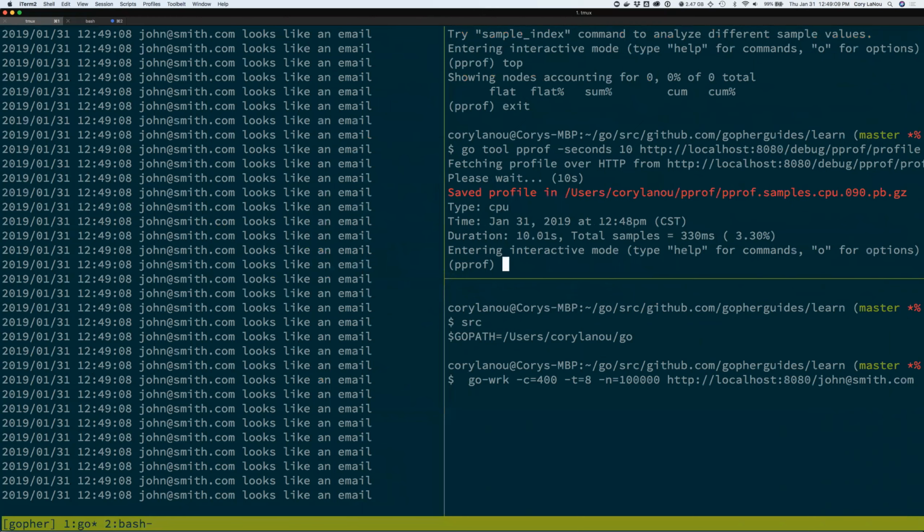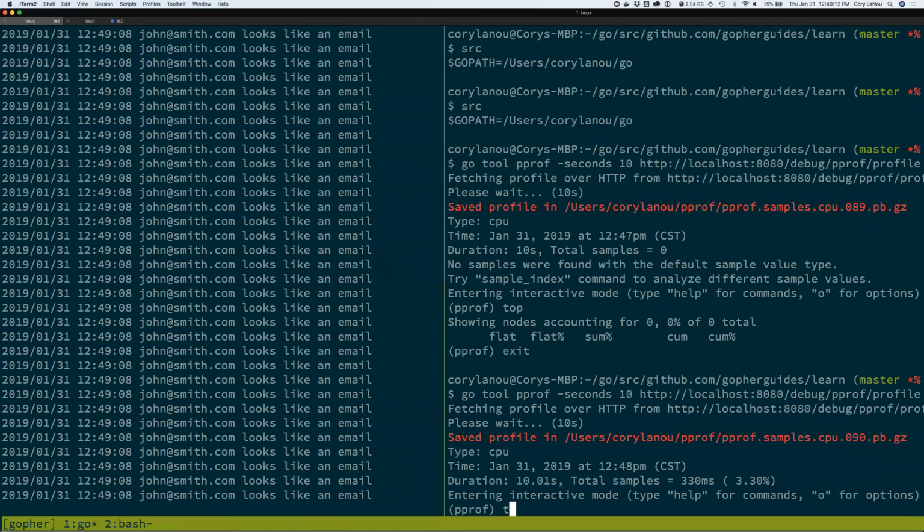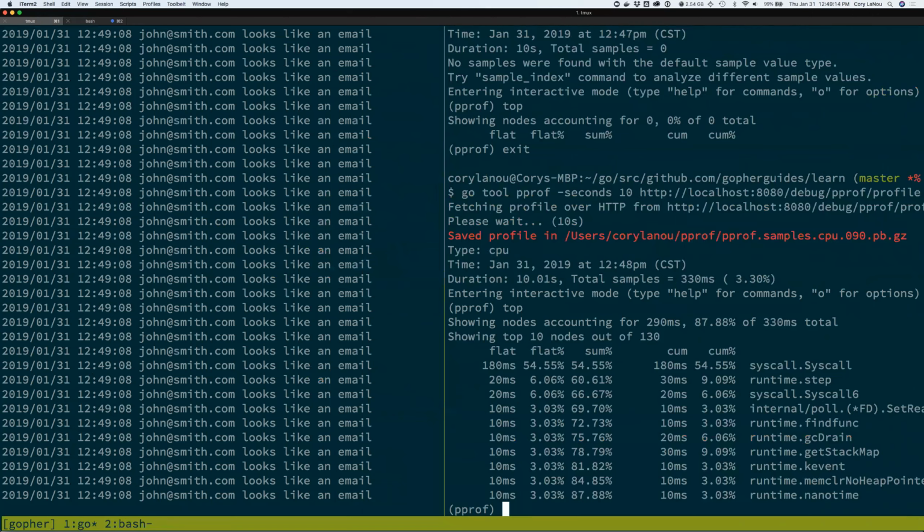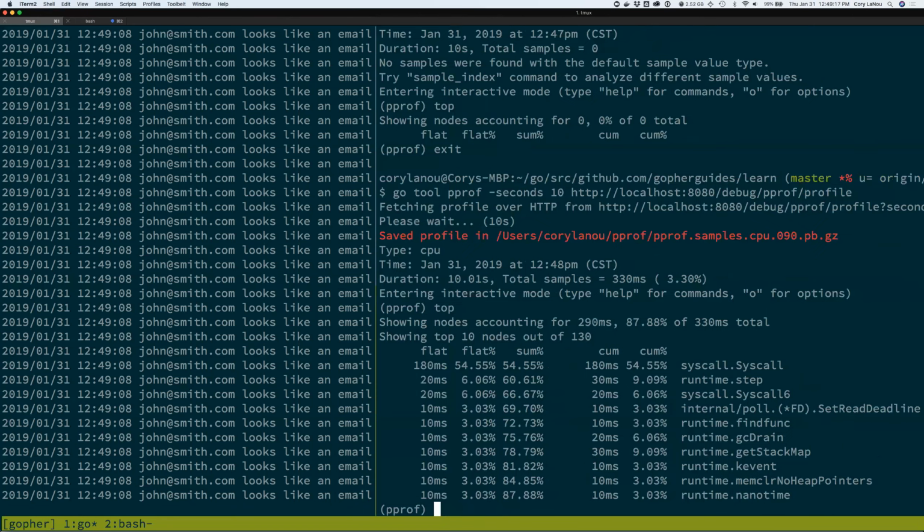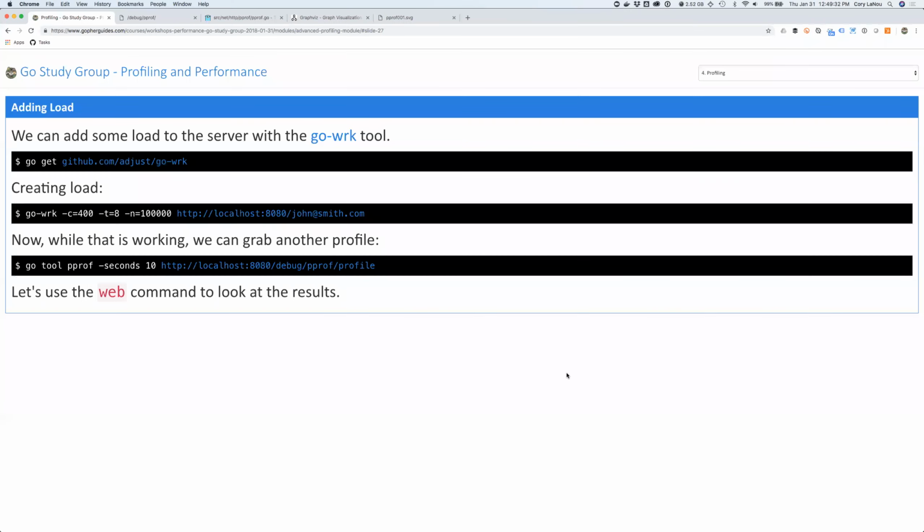Okay, so I got my profile. I can cancel this now. All right. So now if I issue my top command, voila, right? I've actually got something I'm looking at. So this is actually pretty cool. Now notice in here, I don't even see my stuff show up at all. Like it's so far down the line. And this is where I always tell people, right? Like when you pre-optimize, your stuff might not even show up on the radar. However, we still want to see this, right?